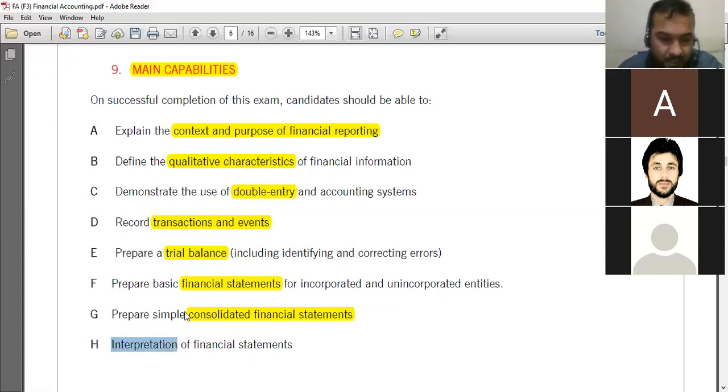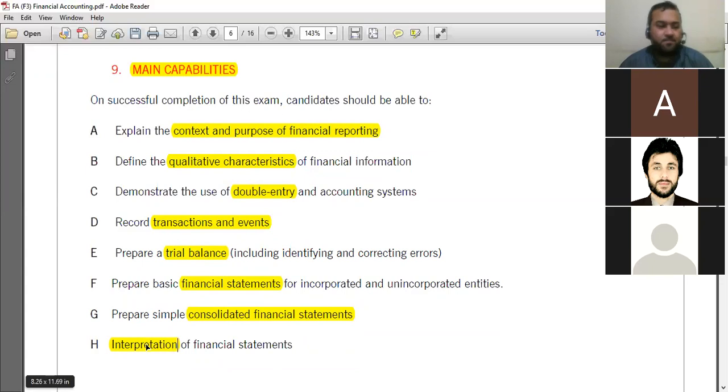the analysis. When you prepare the financial statements, as we have studied in the previous lectures, the financial statements are prepared by the management and provided to the users for their decision making. Different users will analyze the financial statements according to their needs and make their decisions. So different analyses we will perform on the financial statements at the end of the financial accounting paper.